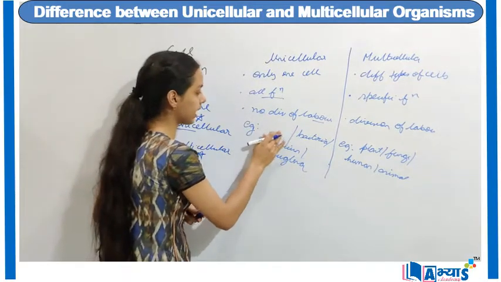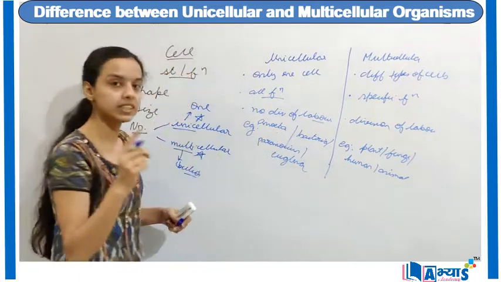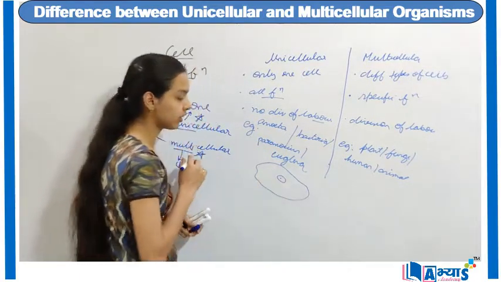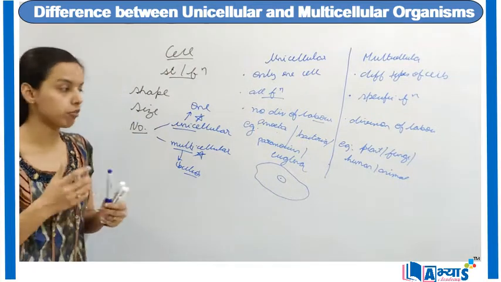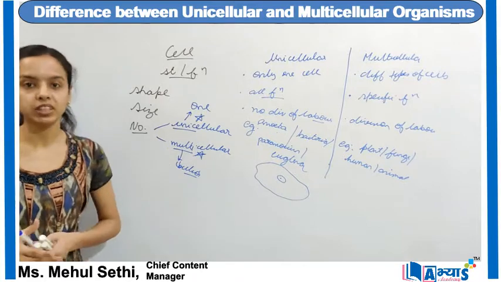Basically, we cannot say algae. The best example would be amoeba. Amoeba has a single cell. The diagram of amoeba looks something like this. At the center we have the nucleus, and it captures all the food items. So, this is the example of the amoeba.